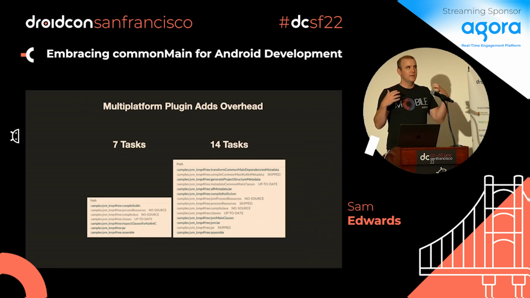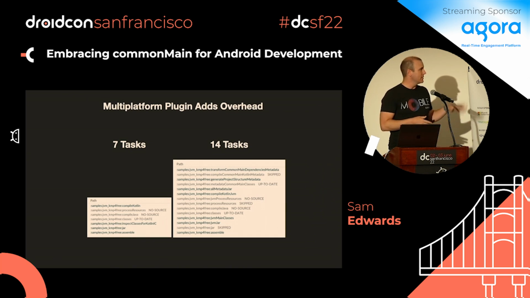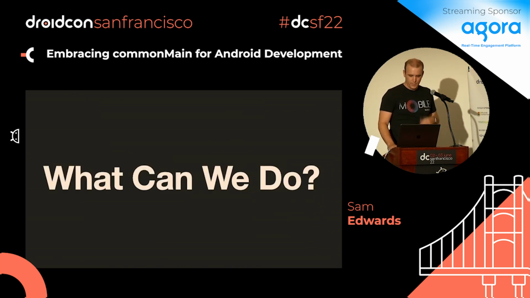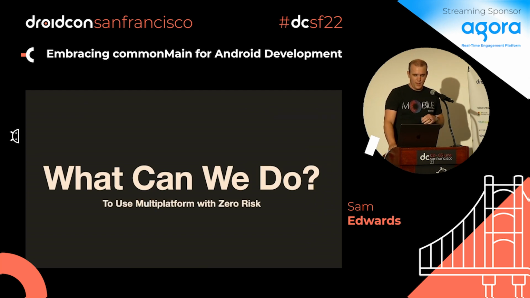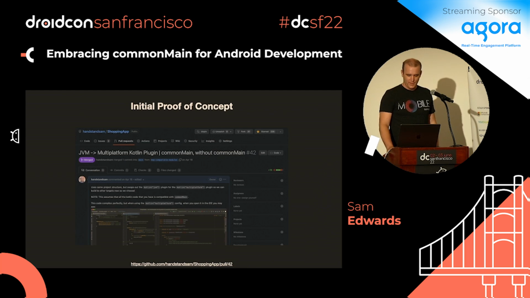In a large organization, you might have this risk, and it may just be like, I'm never going to use multi-platform because they're not going to let me, because there are so many things. But with this strategy that I'm going to show in this plugin, you can do it because you mitigate that risk, but you still get to try multi-platform. So what can we do to use multi-platform with zero risk? Zero, with a star there as well.